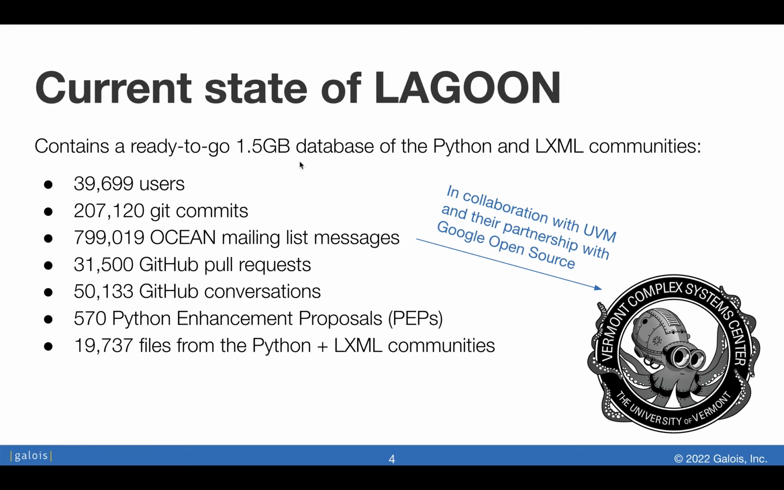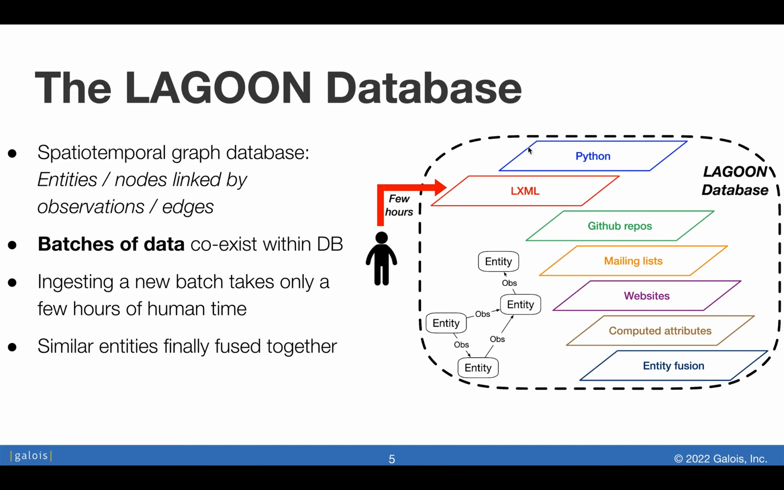In the current state of Lagoon, it contains a 1.5 gigabyte database of the Python and the LXML communities, which have thousands of people, Git commits, pull requests, mailing list messages, and so on. Mailing list messages in particular were in collaboration with the University of Vermont. Right, so the Lagoon database has entities or nodes linked by observations, which have timestamps. So that's where the spatiotemporal nature comes from.